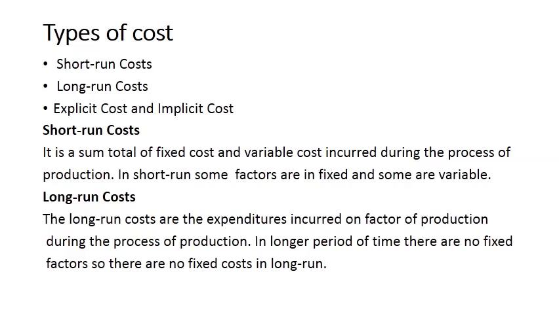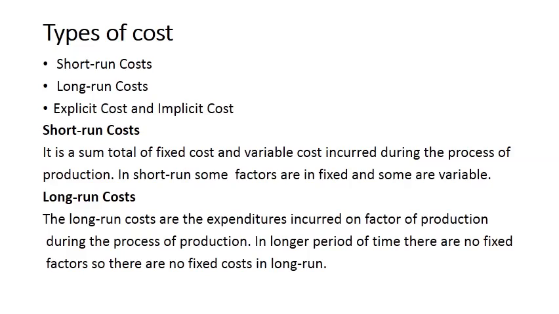And long run costs are the expenditures incurred on the factors of production during the process of production. In a longer period of time there are no fixed factors, so we don't have a fixed cost component in the long run. Remember this: in the long run we don't have a fixed cost component, but in the short run there is a fixed cost component and a variable cost component as well. So short run costs are composed of fixed and variable cost, but in the long run there are only variable costs. In your syllabus there are short run costs only; long run costs are not in your syllabus. So let us move forward.